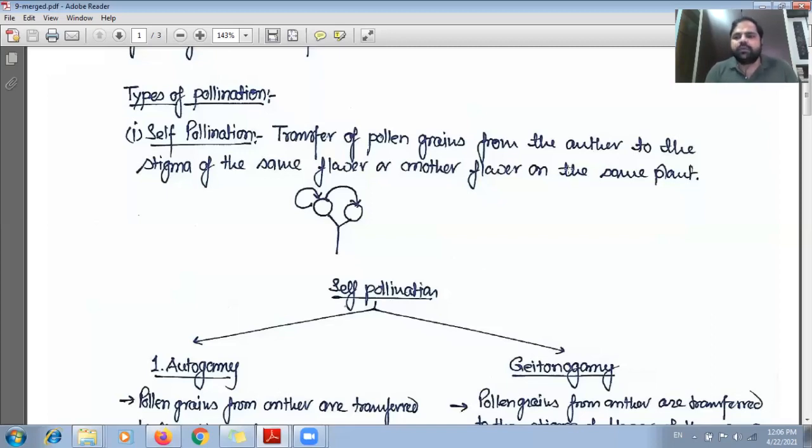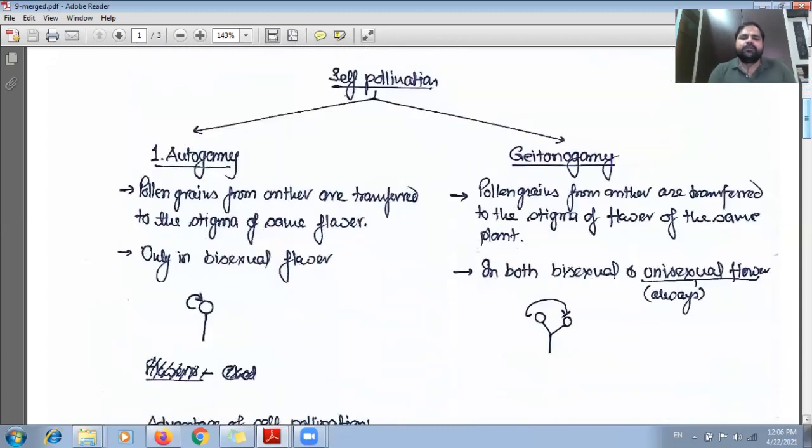Okay. Now self-pollination can again be divided into two categories: autogamy and geitonogamy. In case of autogamy, the first definition can be utilized. By the figure, we can understand what happens in case of autogamy. The pollen grains from the anther are transferred to the stigma of the same flower.